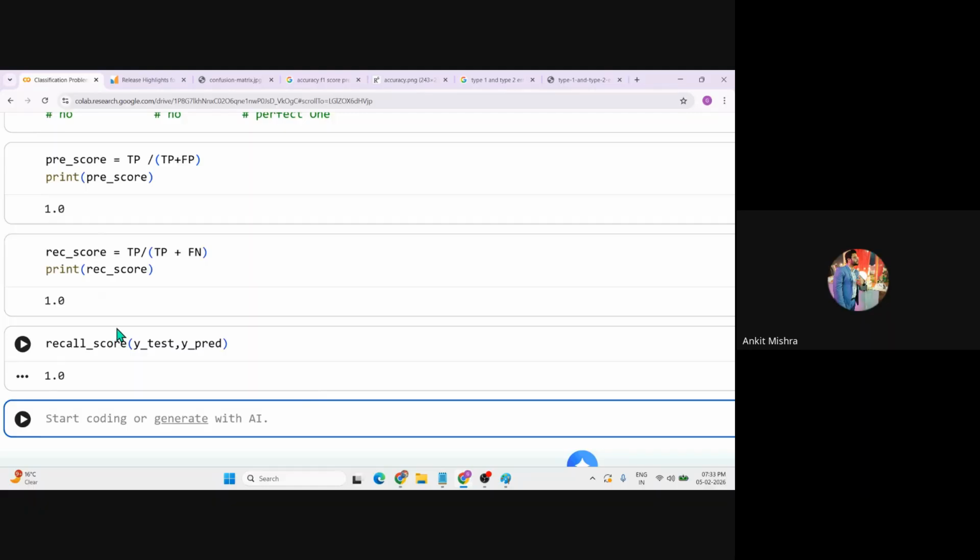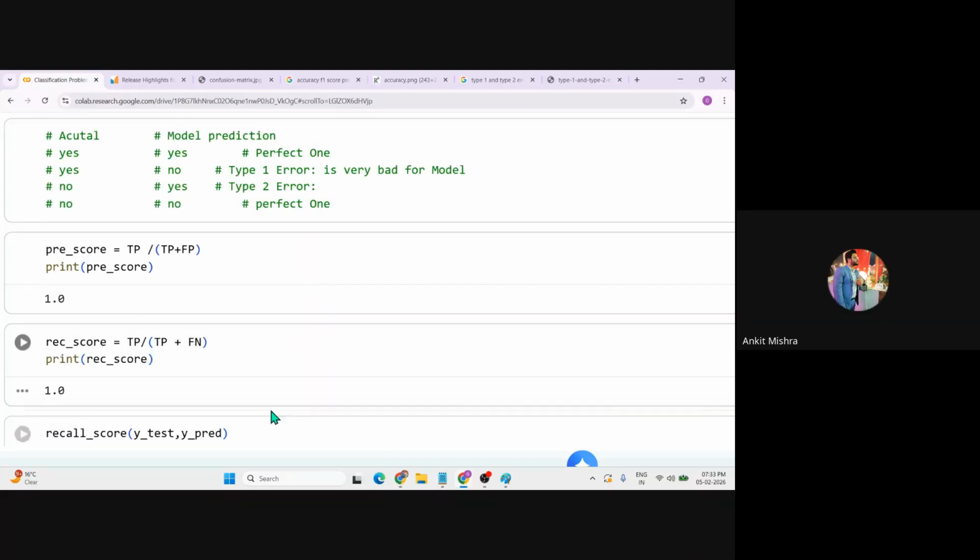If we are getting every score as 100%, it has two meanings: either the model is overtrained or overfit, or the data set is very neat and clean, so clean that the ML model can easily identify the pattern. But in a practical scenario, you are not going to get every score as 100%. Is that clear?